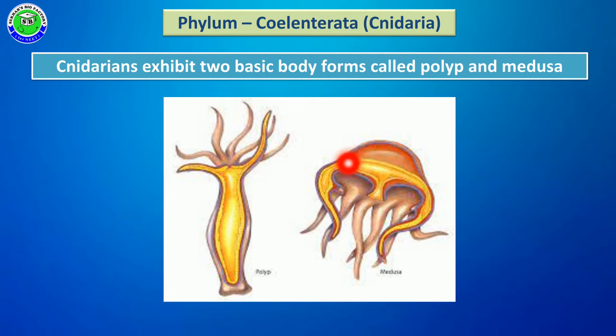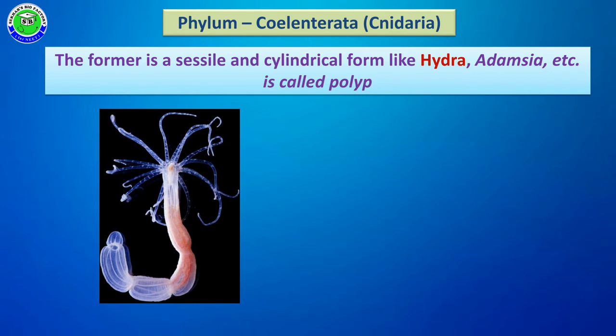This medusa shows free swimming nature. So all coelenterates or cnidarians show either the polyp body form or the medusa body form. Some examples of polyp: the sessile members have a cylindrical body and attach to the substratum with the help of a stalk.